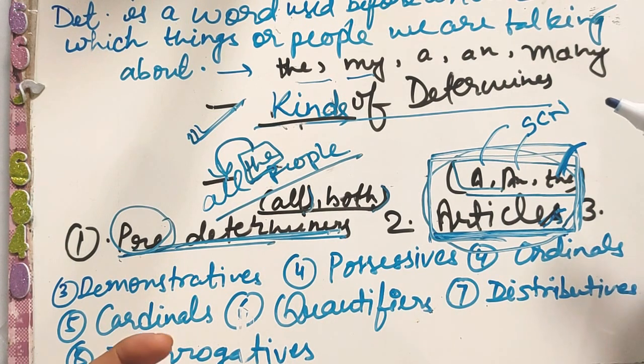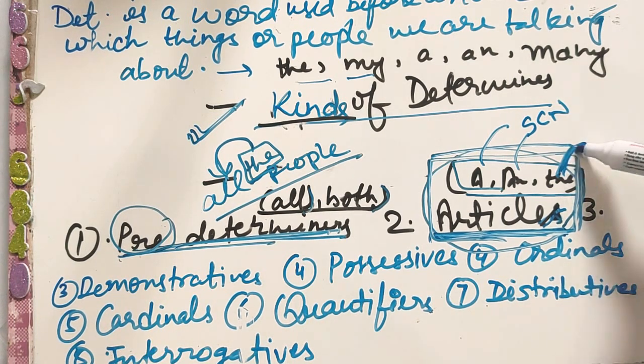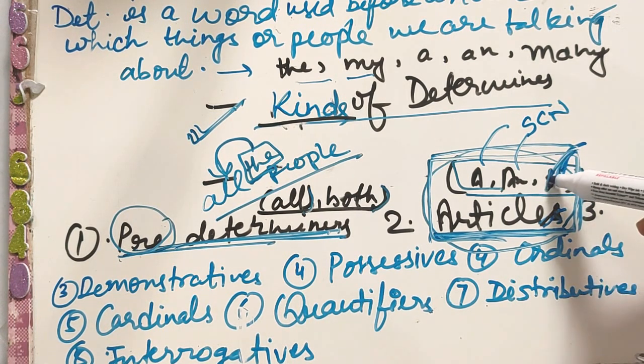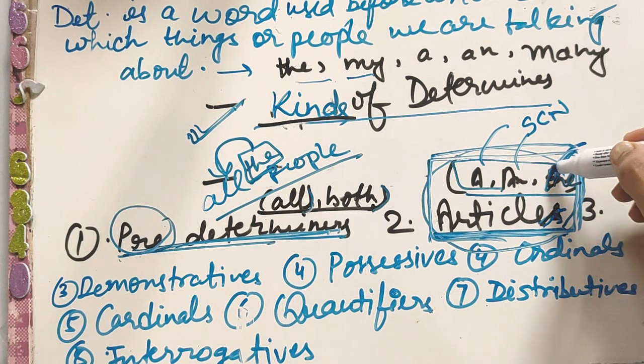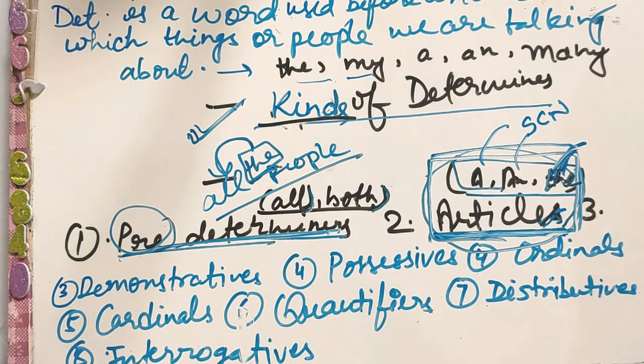Can you tell me in the comment section if you know where we can use the? Okay, I'll tell you. To refer to a specific person or thing, and there are many rules for when we can use the. So I will discuss that in this video.